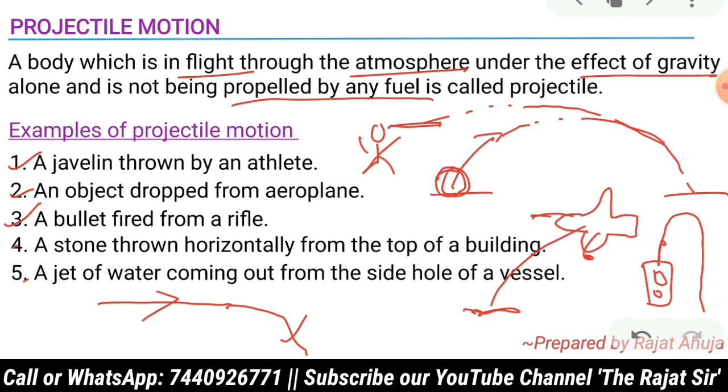Now the last one is a jet of water coming out of the side hole of a vessel. You might have seen that when there is a hole in the vessel, the droplets come out in the shape of a parabola. So that is also called projectile motion. These are all examples of projectile motion.